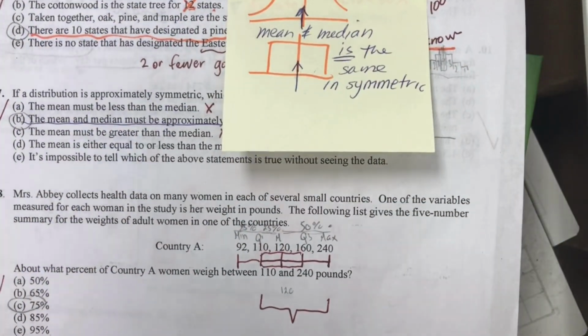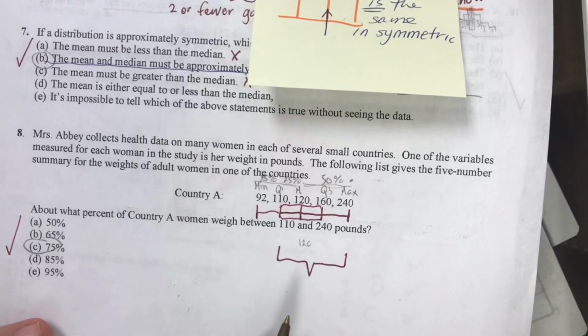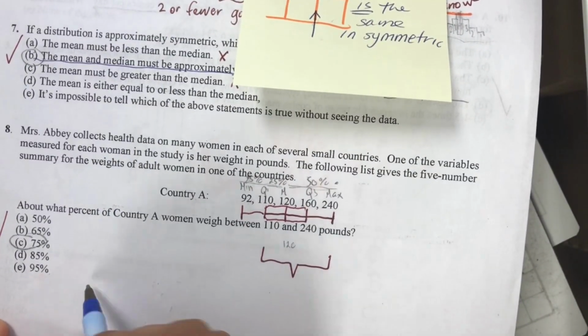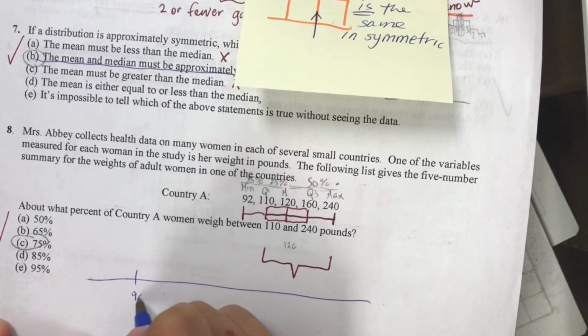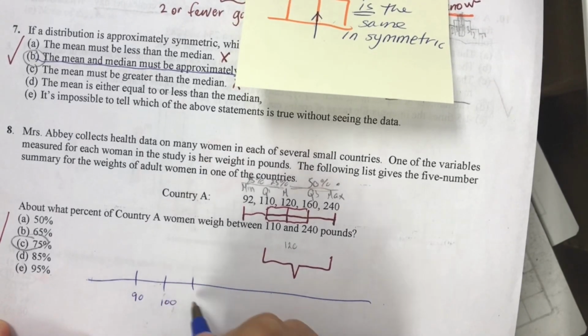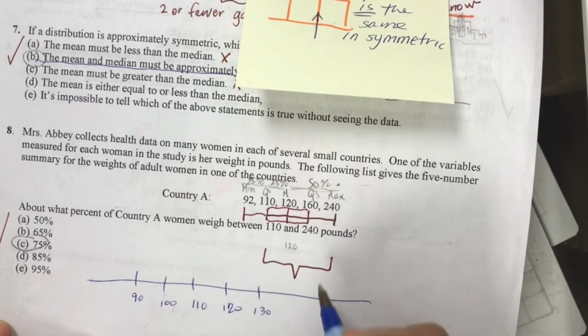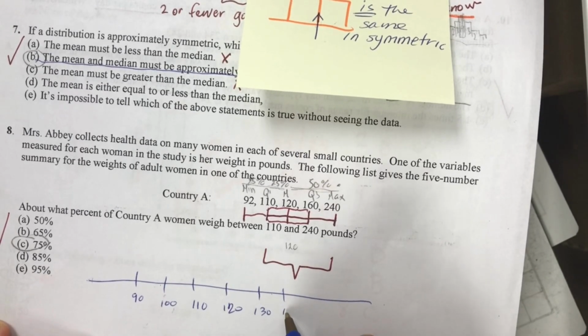Pretty popularly missed, but I'm hoping this will be an easy fix. We've been given a 5-number summary. So if I think of the numbers 90, 100, 110, 120, 130, I'm simply making a number line.